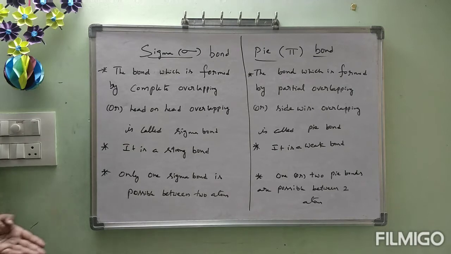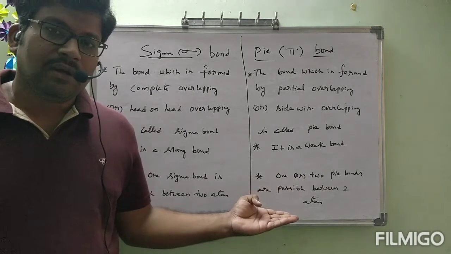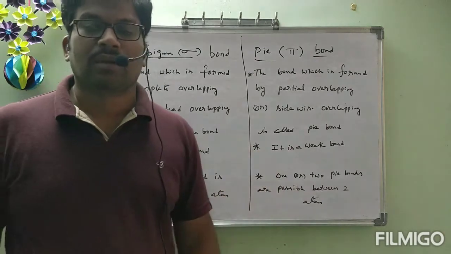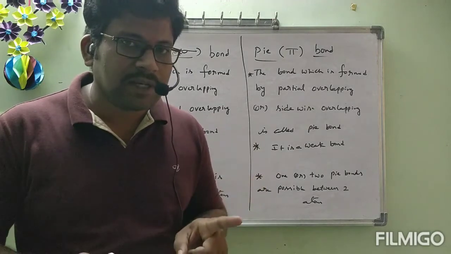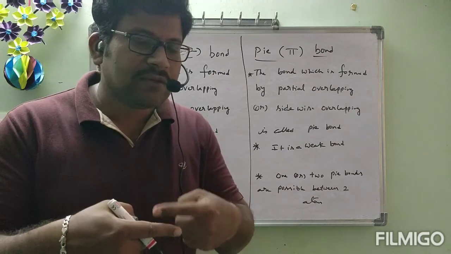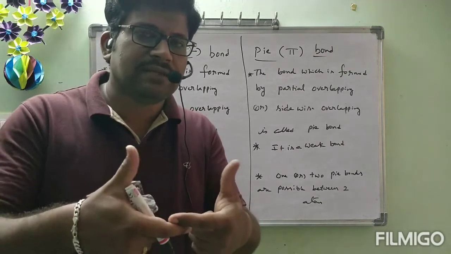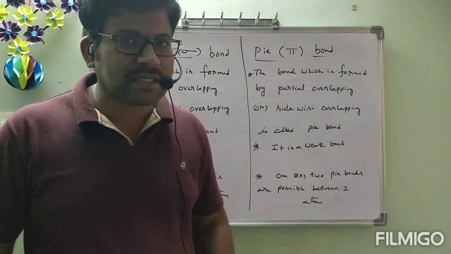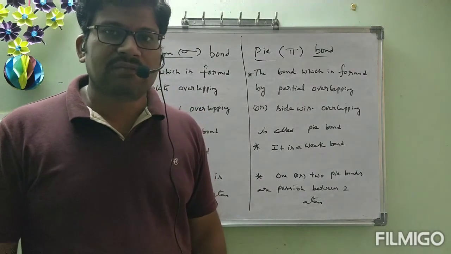Finally, one more point we can write. Sigma bond is an independent bond. Pi bond is not an independent bond. Without the formation of a sigma bond, a pi bond is not possible, because the first possibility they will check is complete overlapping. If complete overlapping is not possible, then only sideways, meaning partial overlapping, will take place. Otherwise they will not directly go for partial overlapping. Remember that point carefully, all of you.